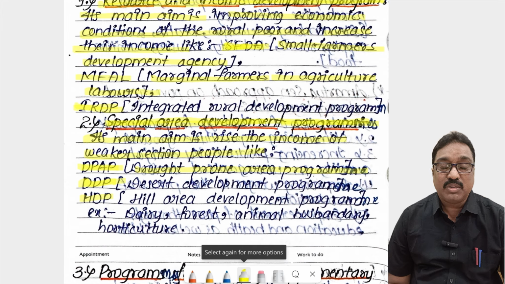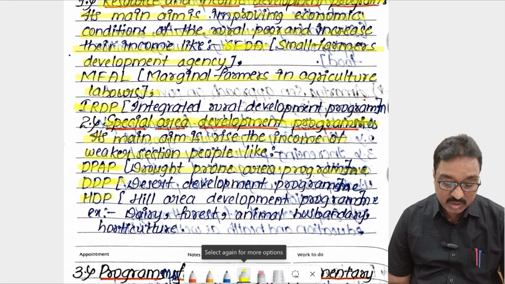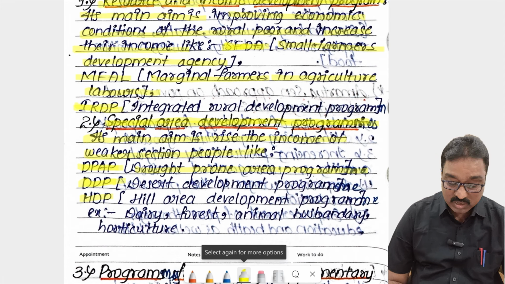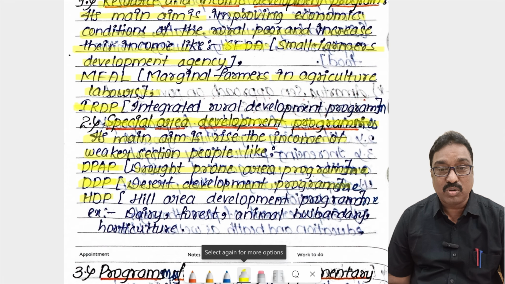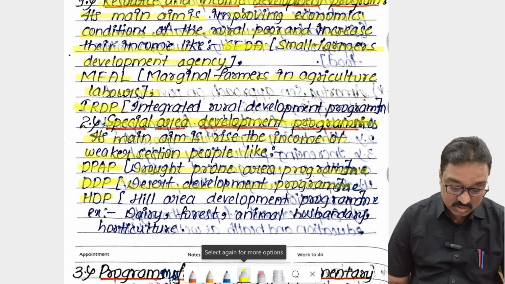So for the development of those people, the DDP program, desert development program, is very important. Especially you provide cattle and dairy development, milk development, milk-related products, and forest-related industries we have to develop there. So automatically poverty is controlled and unemployment is also controlled.